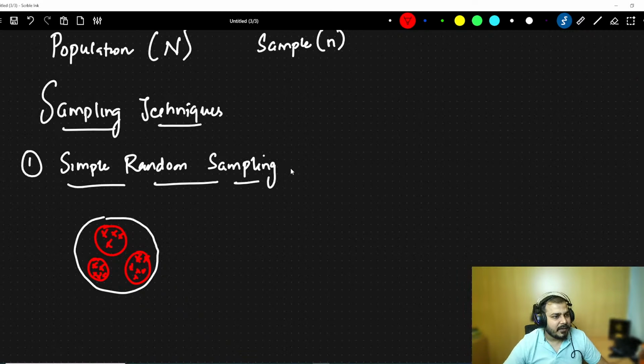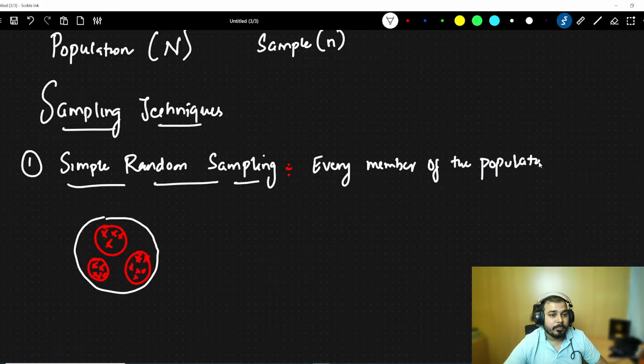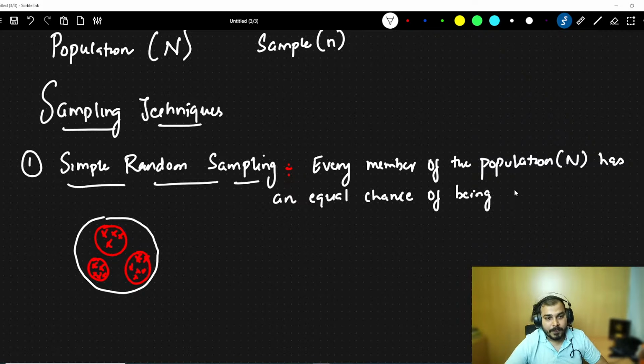I'll just give you a small definition over here. When performing simple random sampling, every member of the population has an equal chance of being selected for your sample n.